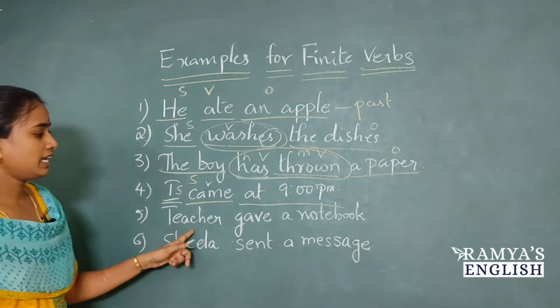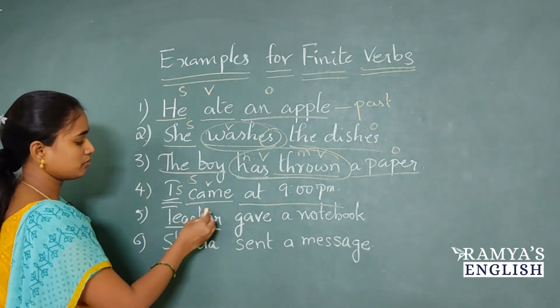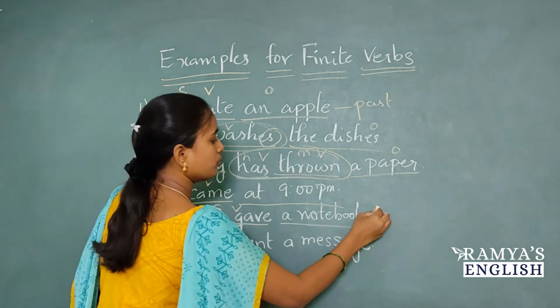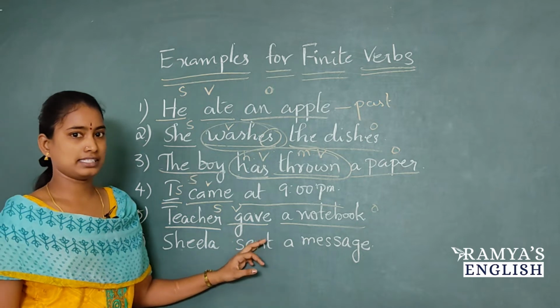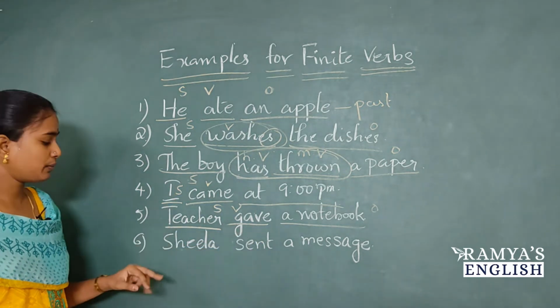And next fifth one, teacher gave a notebook. So in this sentence, identify the subject. Teacher is subject and gave is verb. A notebook is object. Can you identify the tense? Yes, it is in past tense. So that's why this gave is finite verb.